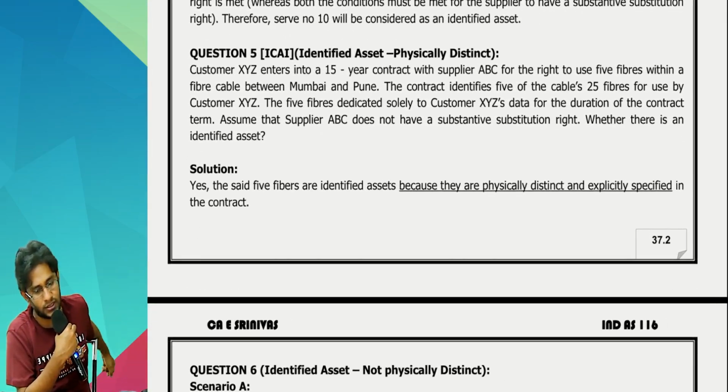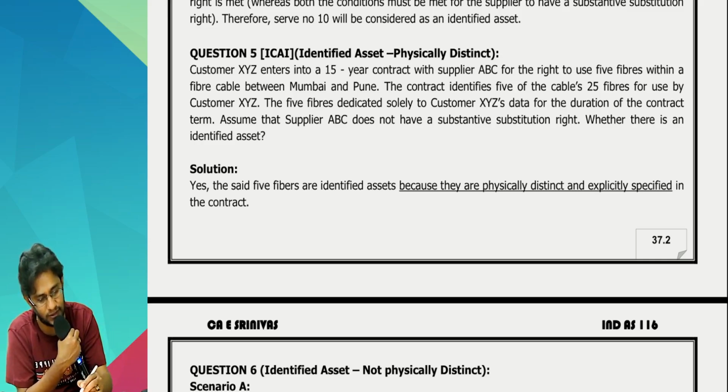Read this. Customer XYZ enters into a 15 years contract with supplier ABC for the right to use 5 fibers within a fiber cable between Mumbai and Pune. The contract identifies 5 of the cable's 25 fibers for use by customer XYZ.